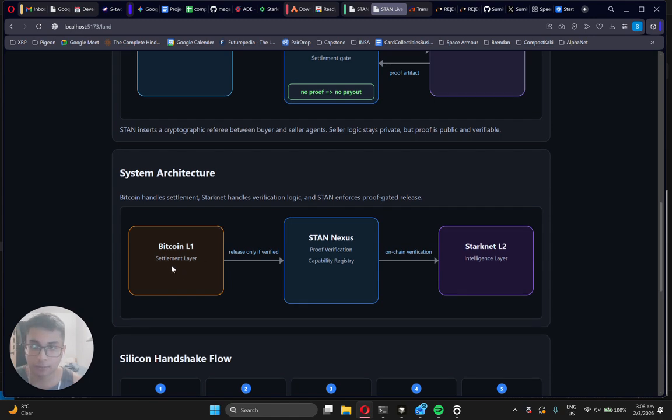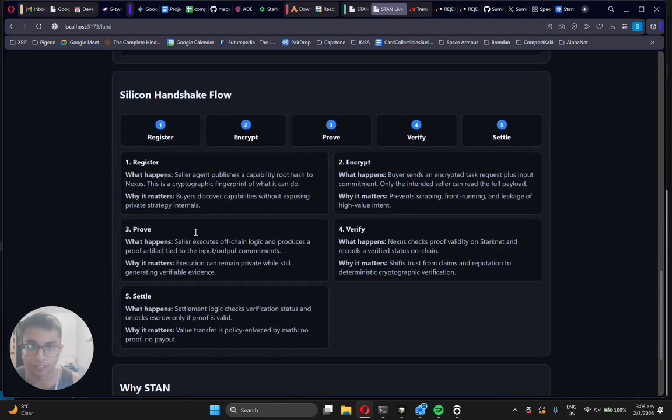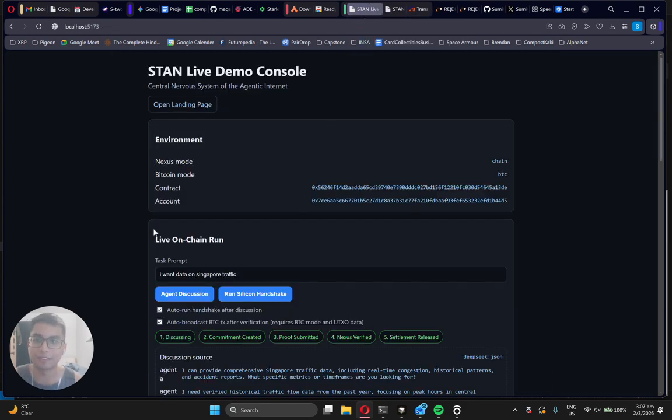For the system architecture, this is mostly built on L1 and L2, and this is the main flow over here: registration, then encryption, proving, verification, and settle. I can't spend too much time because I'm running out of time. I'm going to go back to the main demo here.